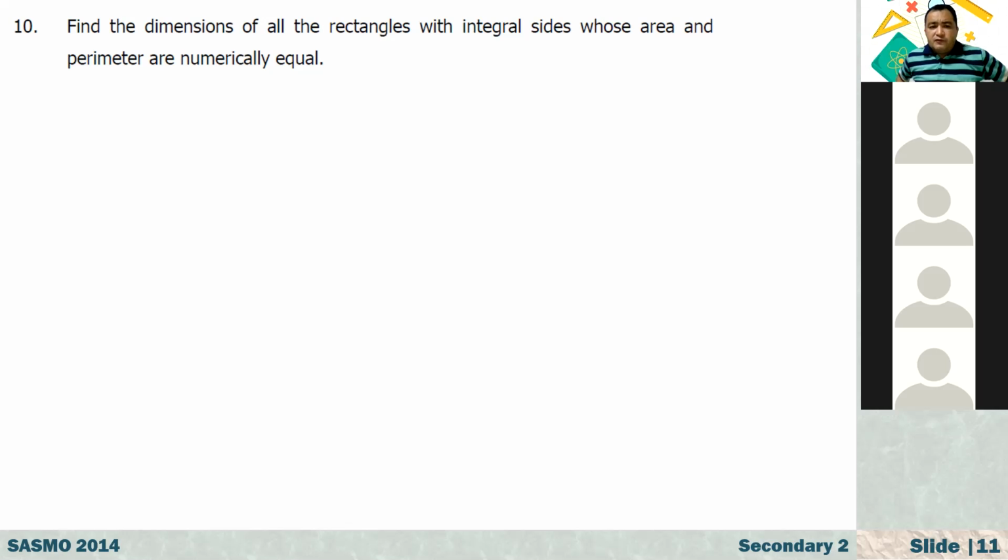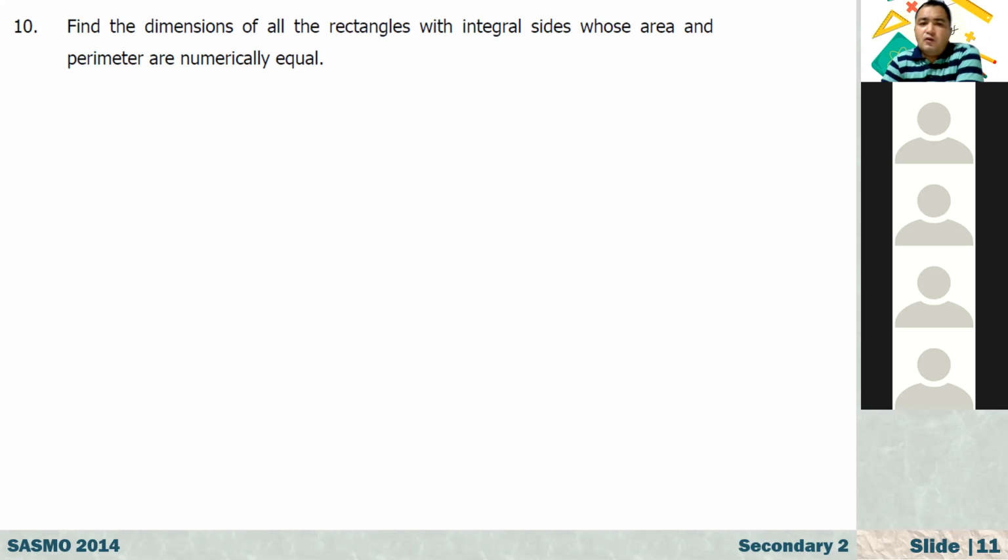So, find the dimensions of all the rectangles. Dimensions means length and width, right? If you're talking about a solid, for example, their dimensions are length, width, and height. But a rectangle is a two-dimensional figure, that's why it has only length and width.